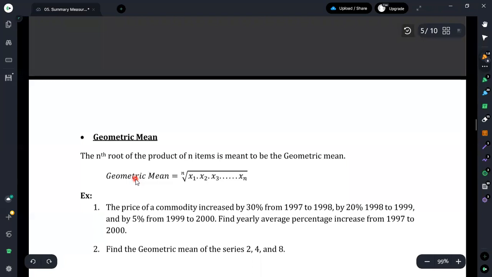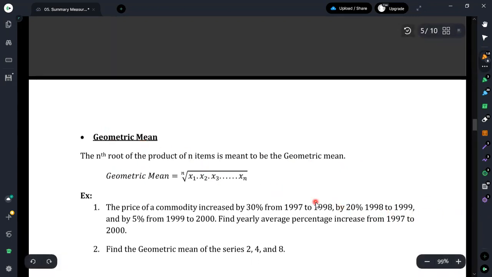Generally we say decaying, in the sense it is a negative growth. Therefore, if we have a process with growth, in the positive or the negative direction, and we need to obtain the mean for such a situation, we can use the geometric mean. Here we take the nth root of the product of the n number of items that we have.